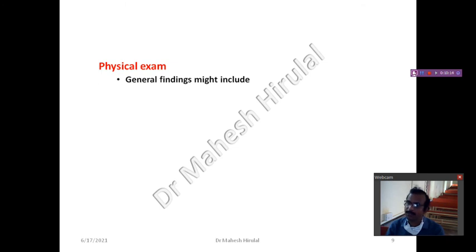Physical examination: general findings might include hepatosplenomegaly, because in hepatosplenomegaly there is increased destruction of RBCs, which may also lead to anemia. Heart abnormalities, meaning murmurs and palpitation, and tachycardia can be seen.